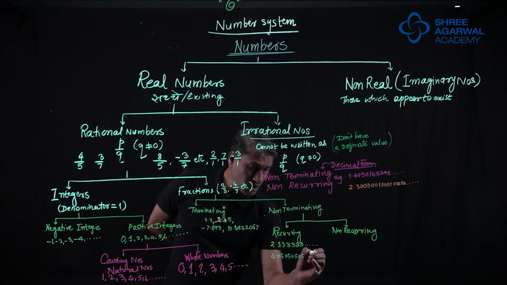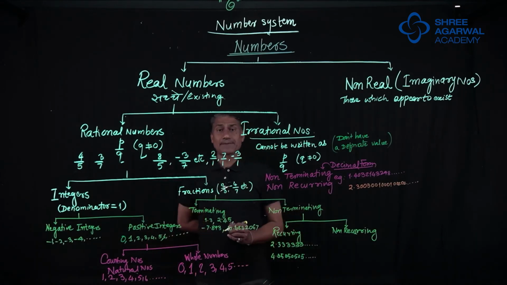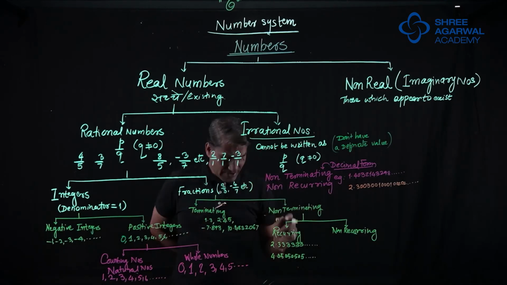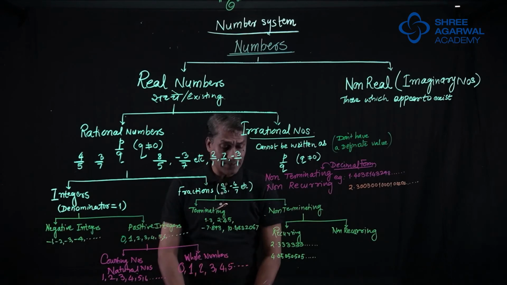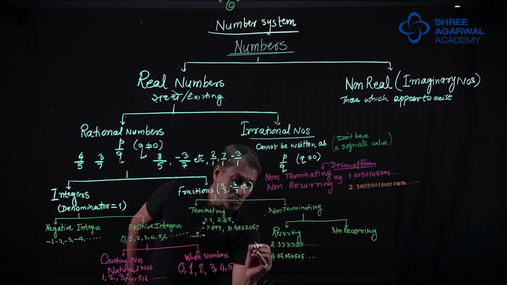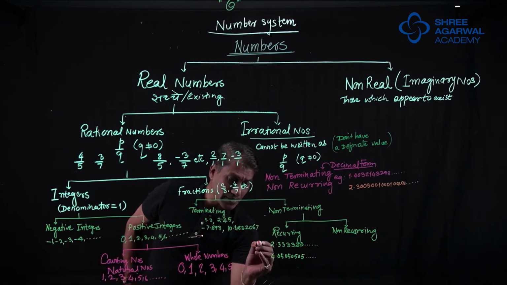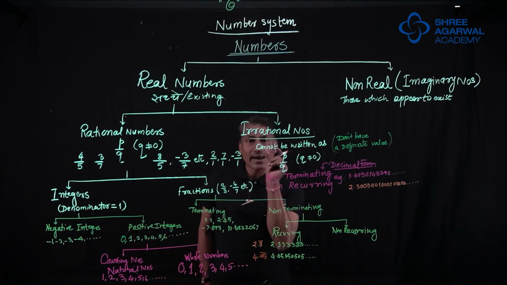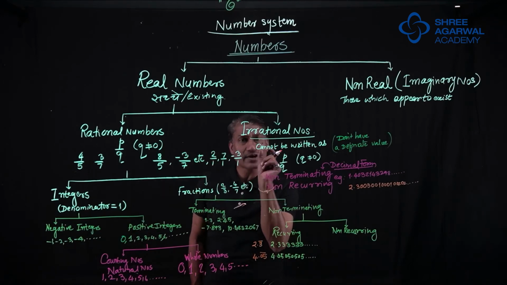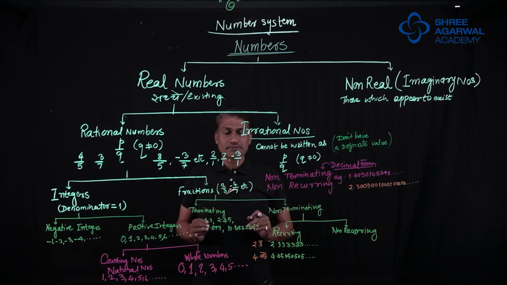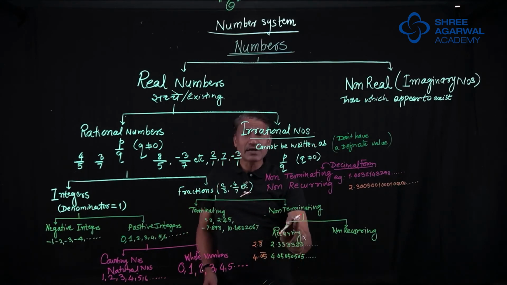I'll give you another example: 4.05050505 dot dot. So now this 05 is repeating. 2 digits are repeating. You must be knowing that there is another way in which these numbers are represented. I will represent this as 2.3 bar. This will be represented as 4.0 bar. Now that bar has come on 05, it means 0 and 5 are recurring. This is a compact way of writing a recurring number. So these are recurring decimal numbers.